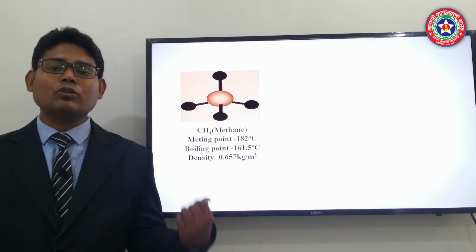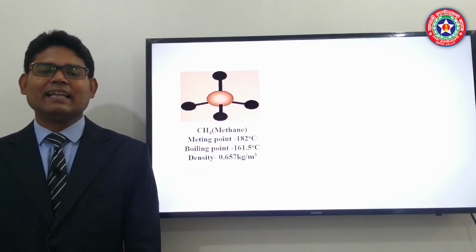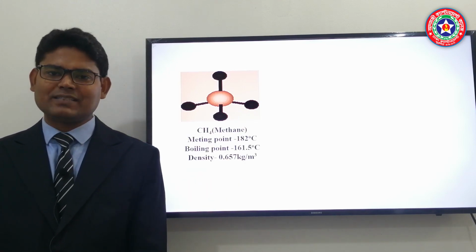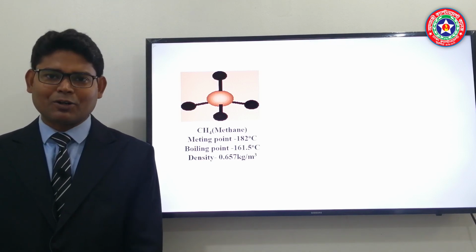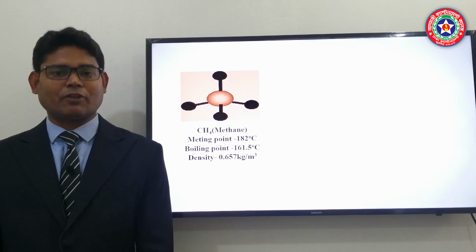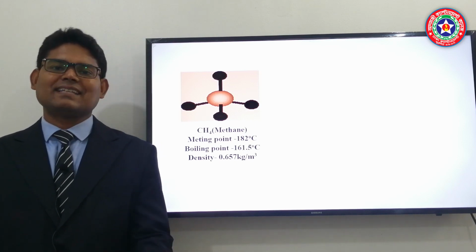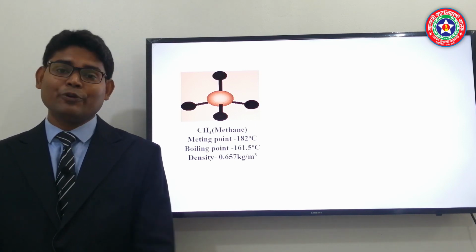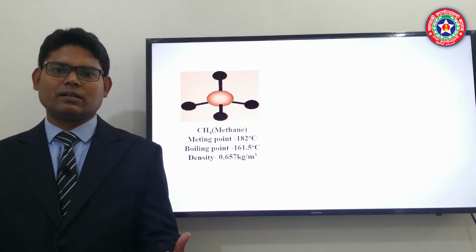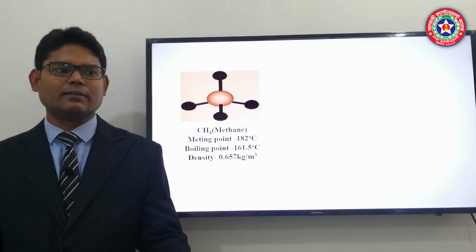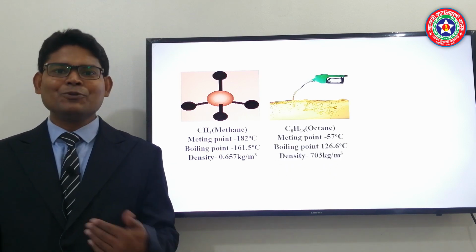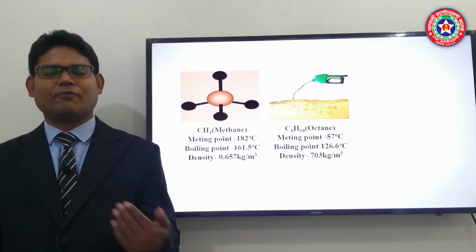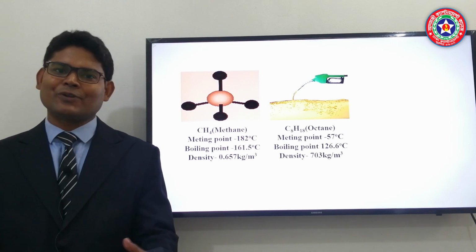Now there are some examples. In the fourth property we said they show a gradual change of physical properties like melting point and boiling point. Methane is the first member of the alkane homologous series, and it is a gas at room temperature, which we also use as fuel in our cooking. The next compound, octane, we use as fuel in cars, so it is also an alkane.